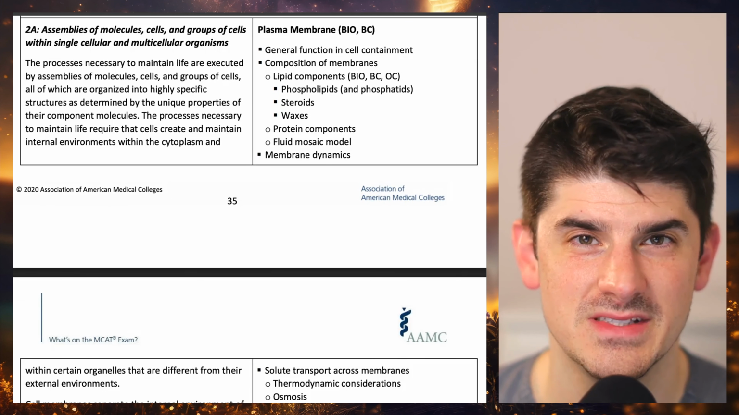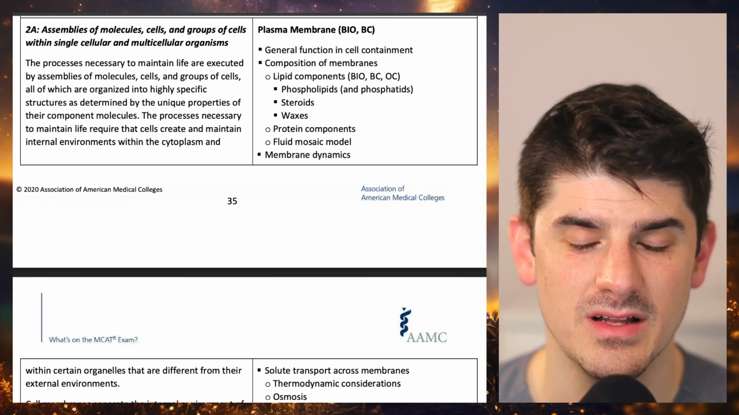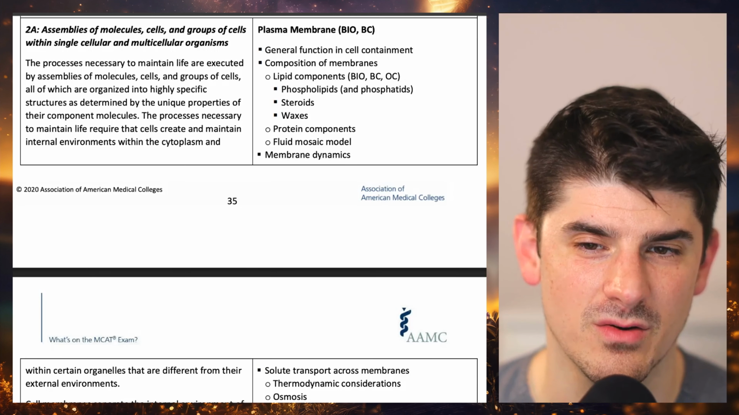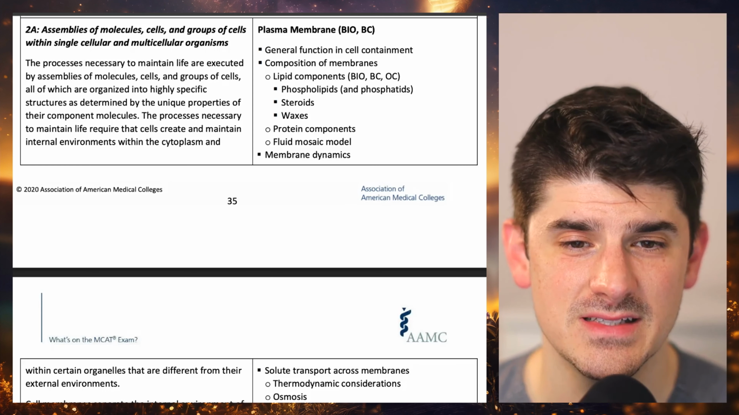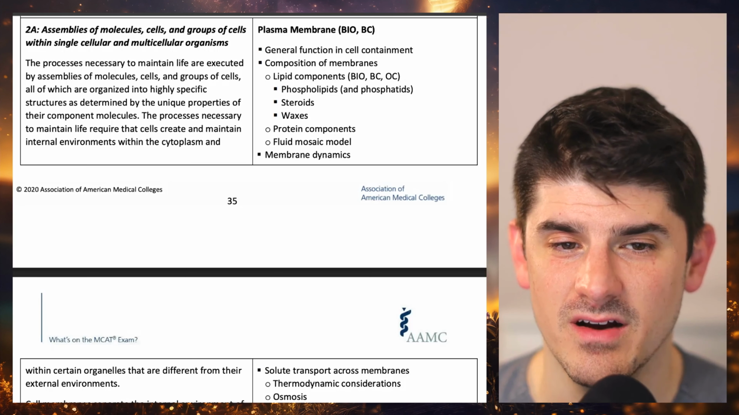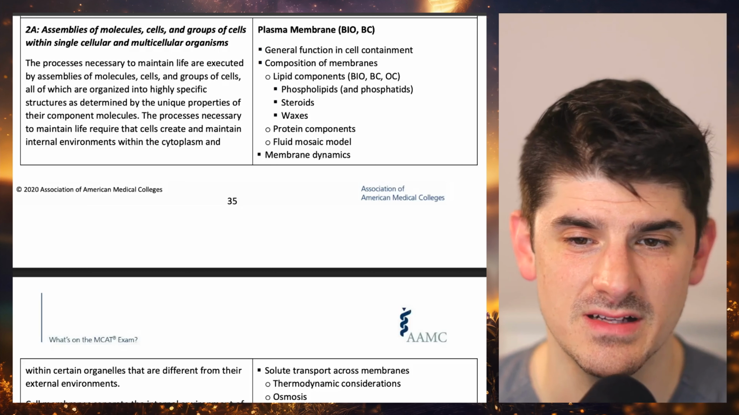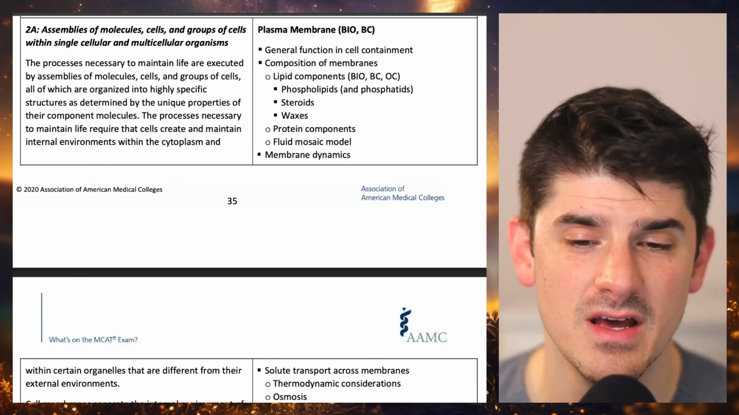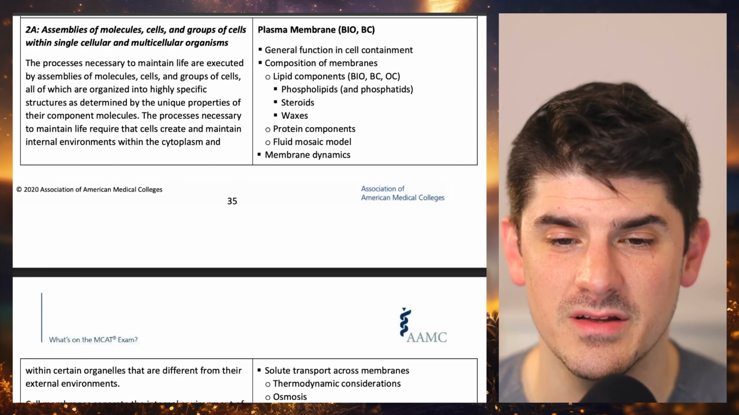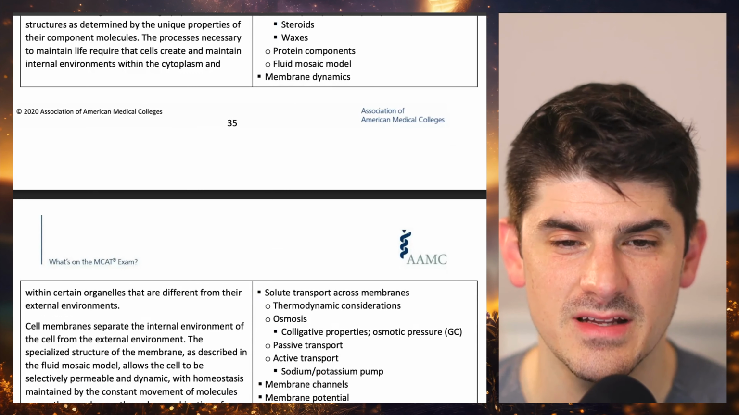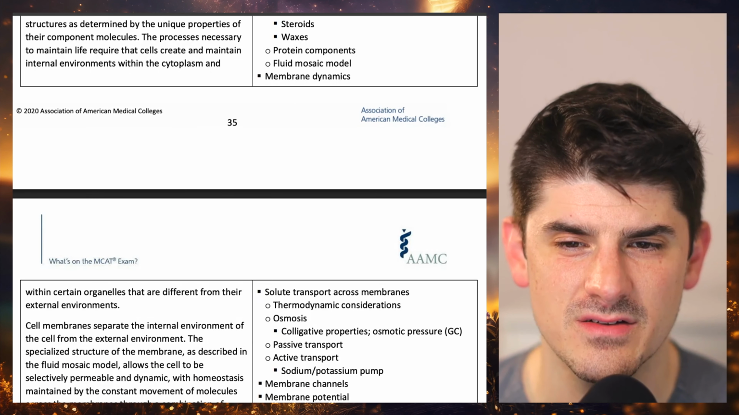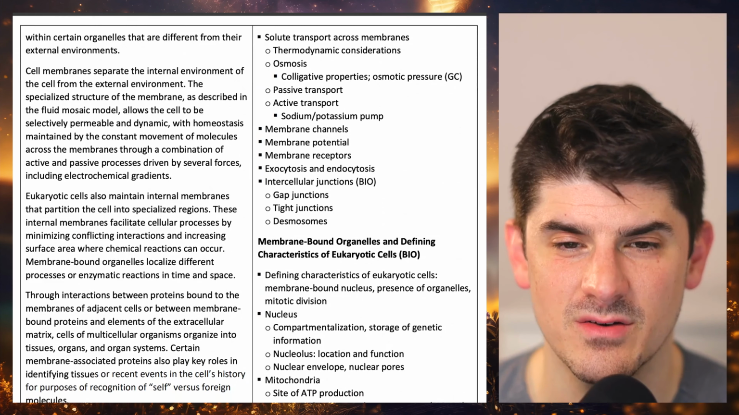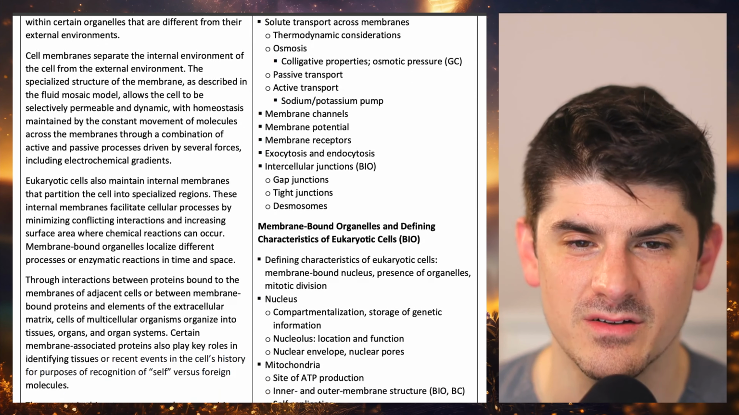What's on the MCAT? Section 2A, assemblies of molecules, cells, and groups of cells within single cellular and multicellular organisms. The processes necessary to maintain life are executed by assemblies of molecules, cells, and groups of cells, all of which are organized into highly specific structures as determined by the unique properties of their component molecules. This process necessary to maintain life requires that cells create and maintain internal environments within the cytoplasm and within certain organelles that are different from their external environments.